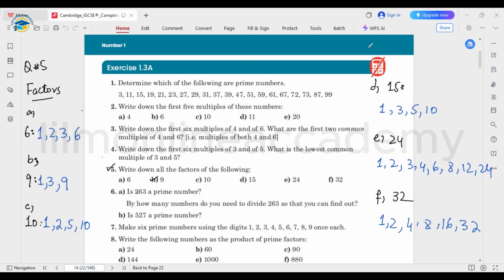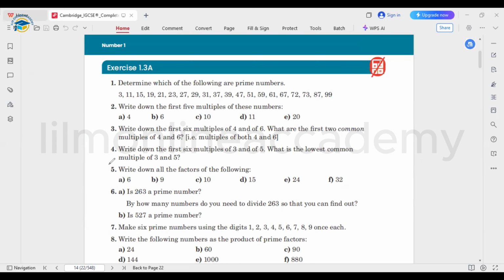Okay. So accordingly, next we need to go on with part number 6, and here they're asking that you need to find out whether 263 is a prime number or not. So for finding this out for this greater number, we need to divide it by some numbers, and then we will see whether it's a prime number or not. And they're asking by how many numbers you need to divide 263 so that you can find it out. So at the start, we can start from the very small numbers. This is part number 6, and we need to find out whether 263 is a prime number or not.